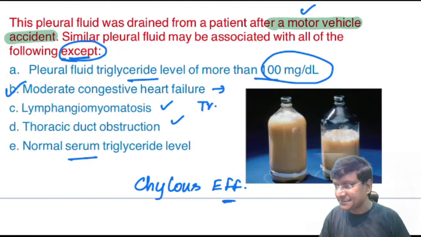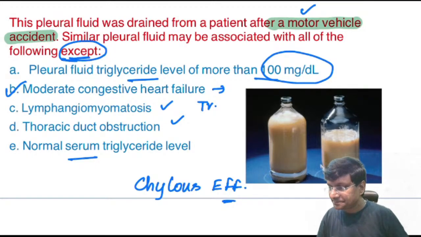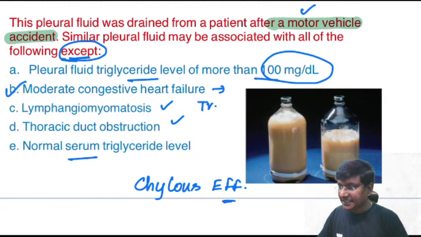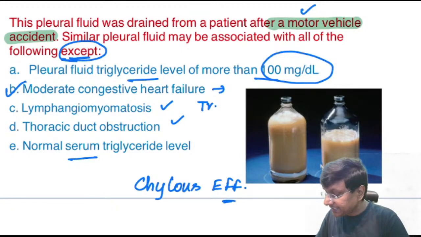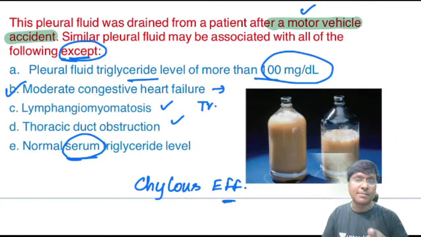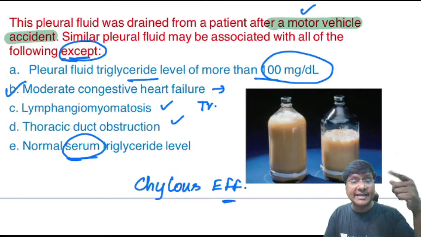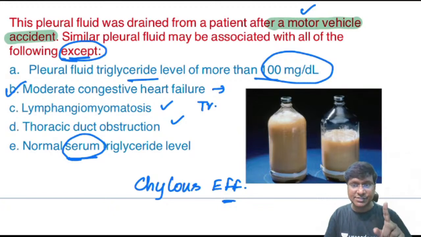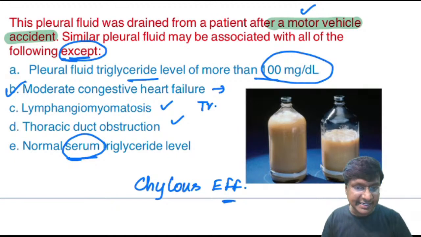The question asked is except. Yes, that is what I am telling you, Venkatesh and Bembo. Serum triglyceride levels will be normal, but the pleural fluid triglyceride levels will be elevated. Please remember this. So how can you differentiate chyle? Chyle can be differentiated from other fluids by its high pleural fluid triglyceride levels in the setting of normal serum triglycerides. That is your chylous effusion.